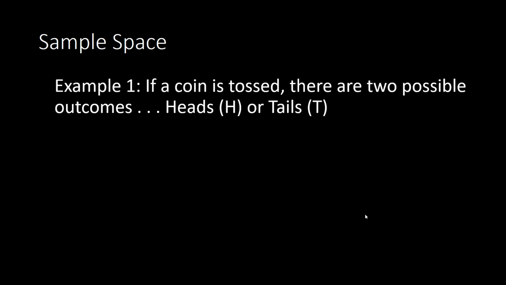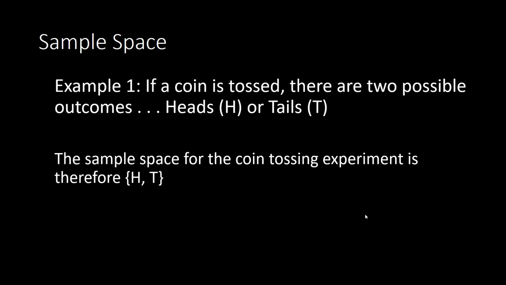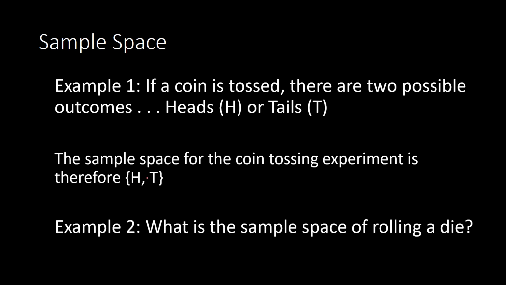So now showing you what I just stated, example 1, we'd have heads or tails if a coin is tossed. So the sample space, we would write it with braces. So we can have H be for heads and T for tails. We use the little braces around it to show that we have a sample space. For example 2, the sample space of rolling a die would be 1, 2, 3, 4, 5, or 6. And you put the braces around it to show that we have a sample space.